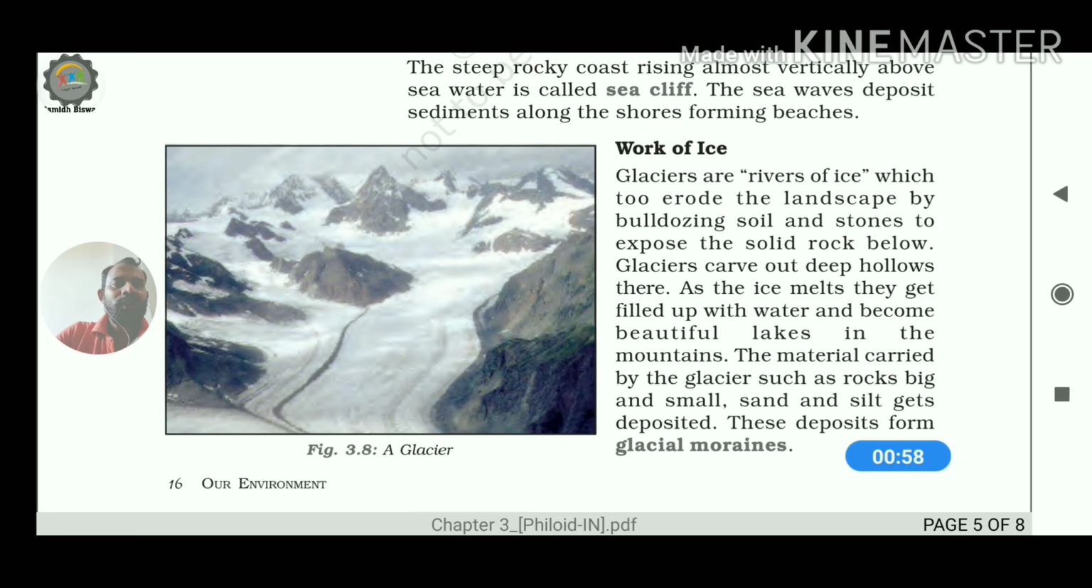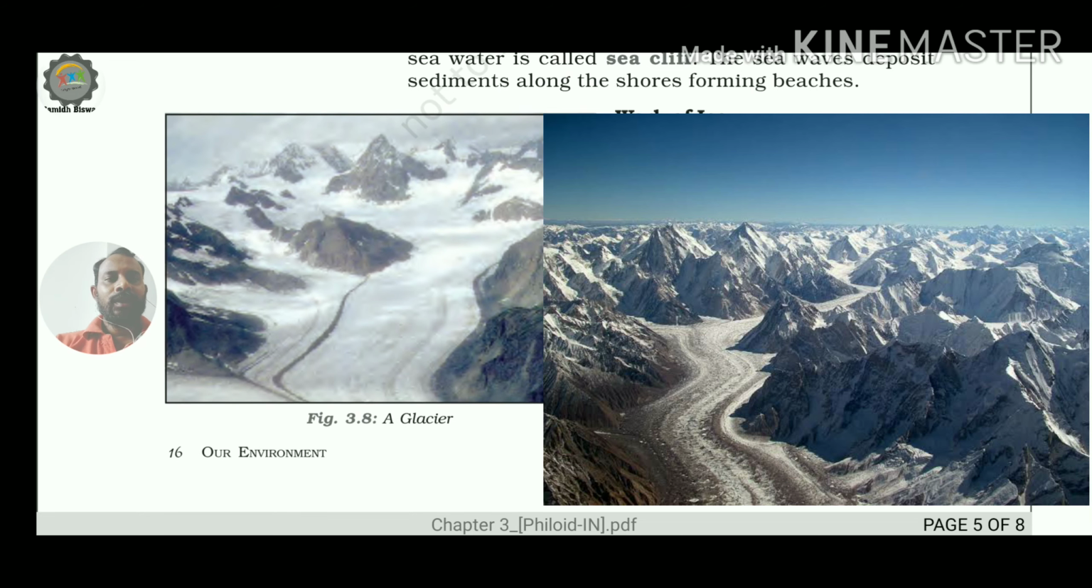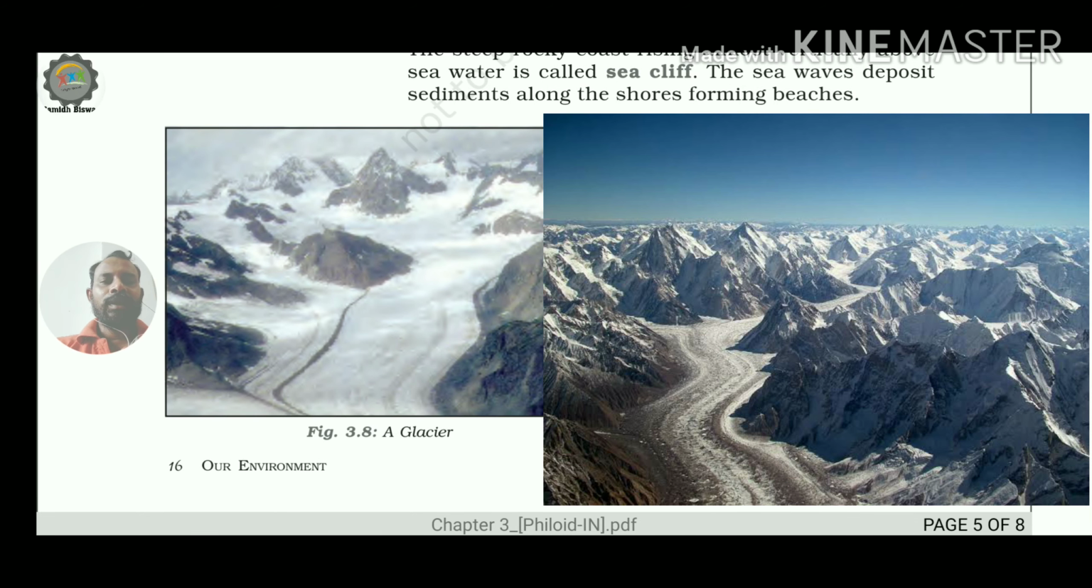Now we will learn about the work of ice. What is the meaning of glacier? We will also see what is the difference between the glacier and the river, and how they are different from each other by their work, that we will discuss today. So first of all, we have to clear what is the meaning of glaciers.